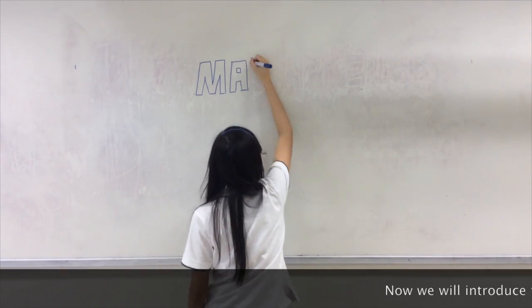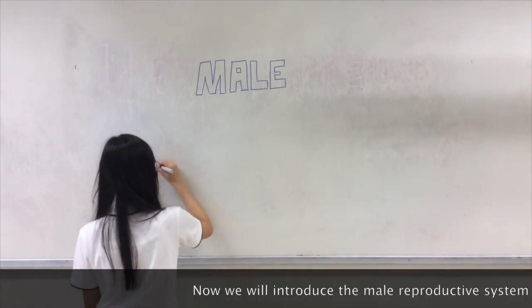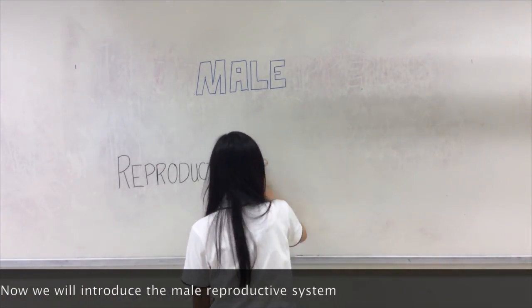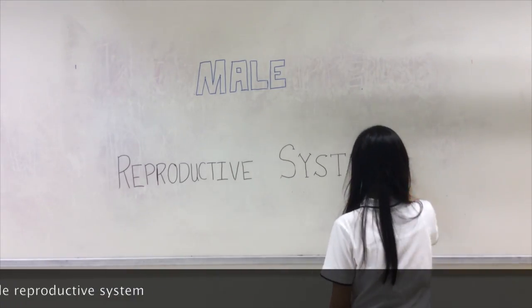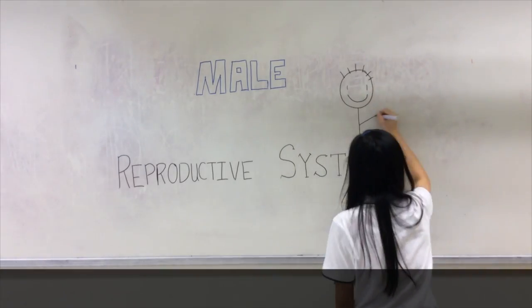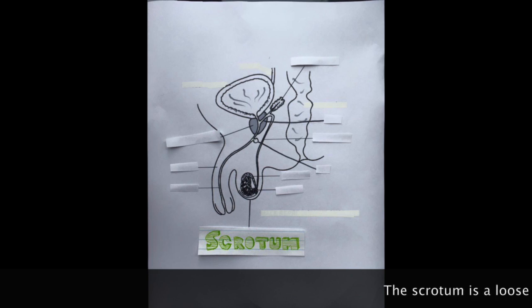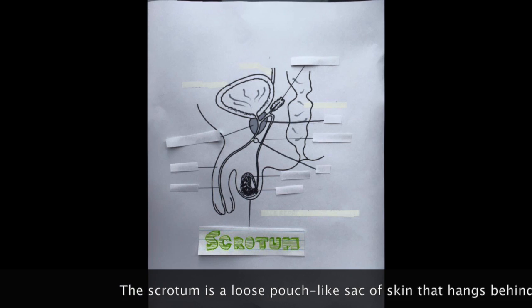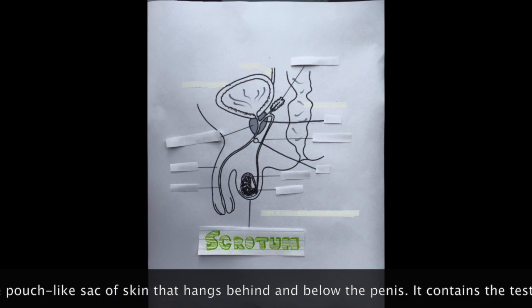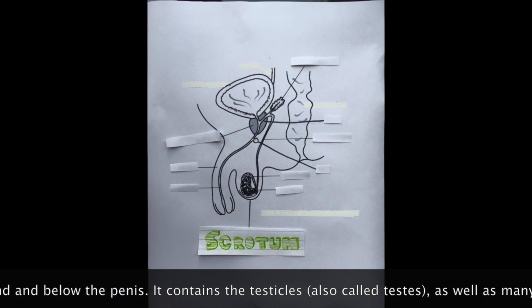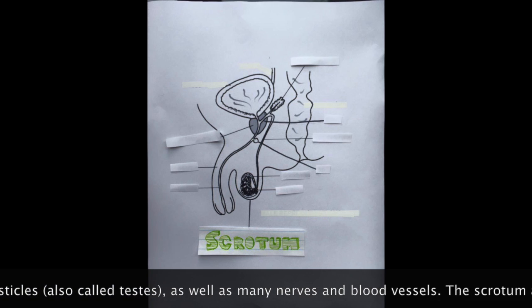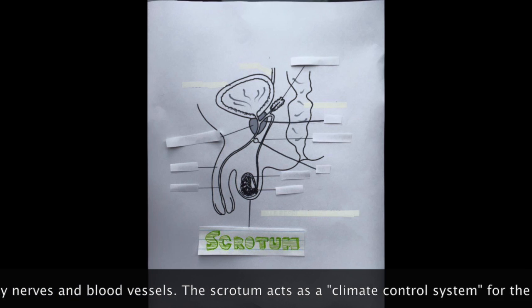Now we will introduce the male reproductive system. The scrotum is a large pouch-like sac of skin that hangs behind and below the penis. It contains the testes, also called testicles, as well as many nerves and blood vessels.